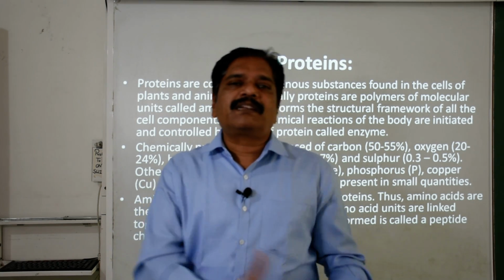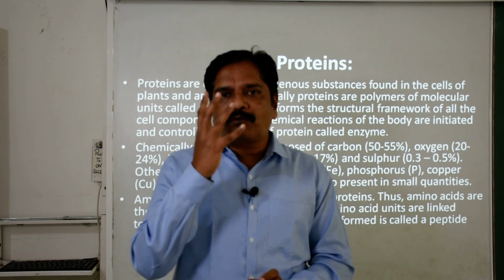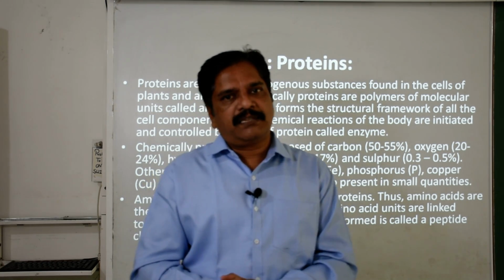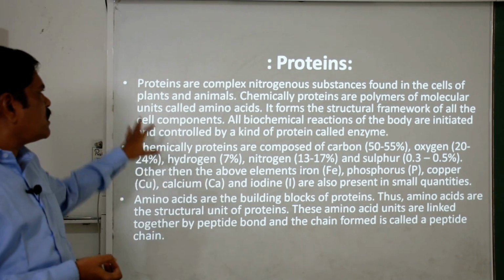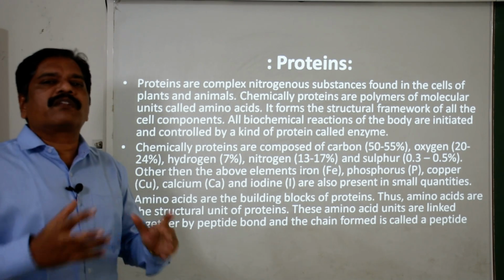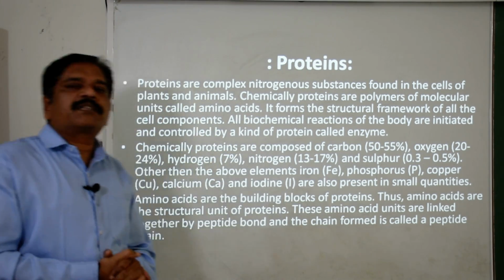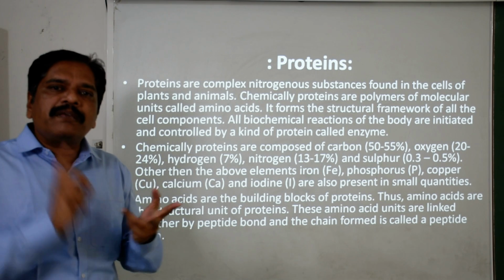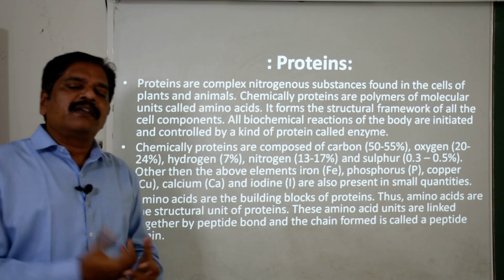But if it is a complex one, just like the example I discussed earlier of the globulin protein, which is composed of 4 polypeptide chains, 2 alpha chains and 2 beta chains. Okay, so these proteins are complex nitrogenous substances found in the cells of plants and animals, and chemically they are polymers of monomers. And what are these monomers? Amino acids. Clear? So a protein may be an enzyme, it may be a hormone, and it may be a carrier, part of the transportation medium too. Clear? So that's why it is very, very important.